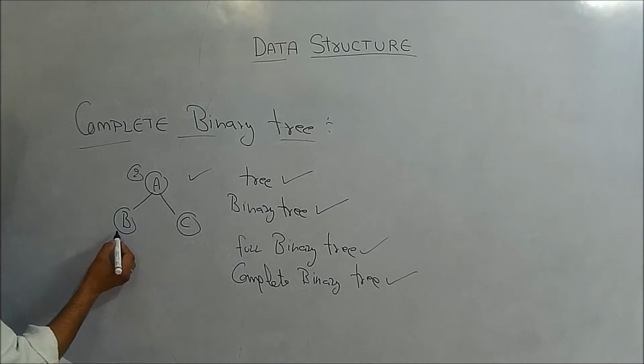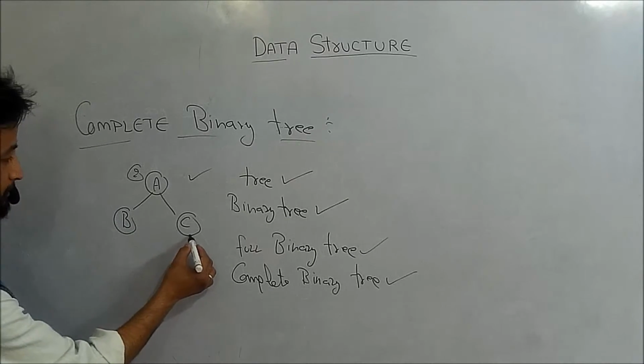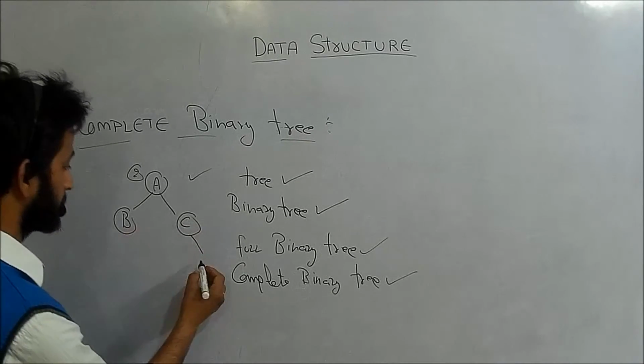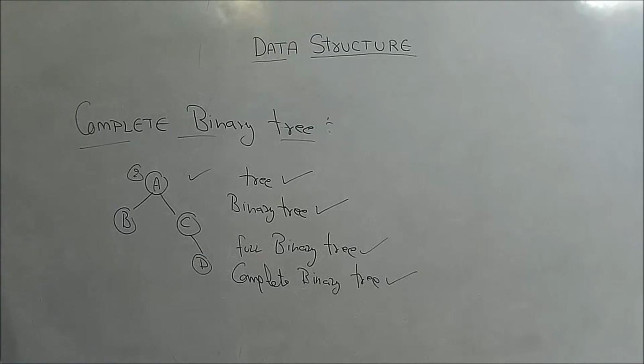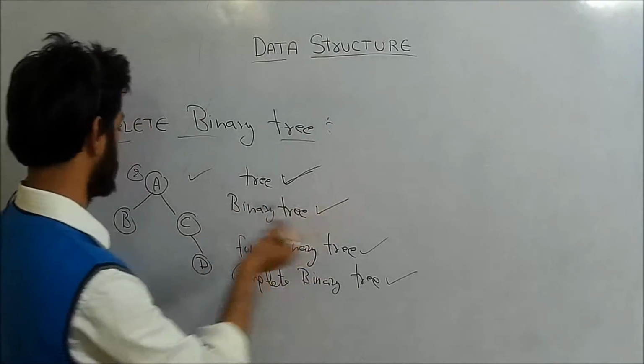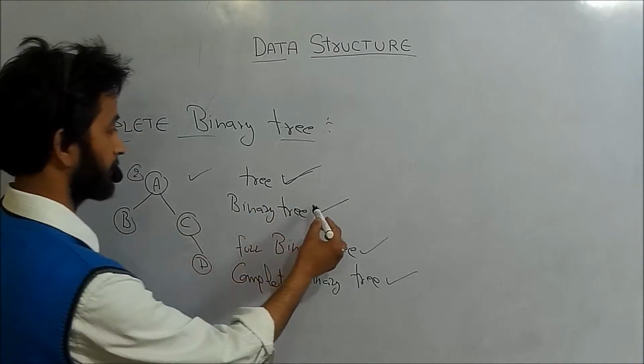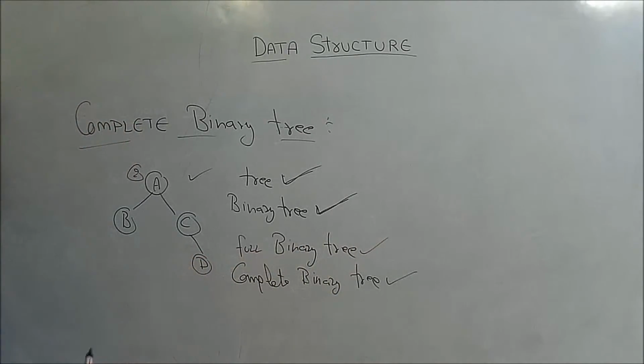But if I get a case in which the element D is here, now let us see what will happen. This is the form of a tree, so we can say that this one is also a binary tree.